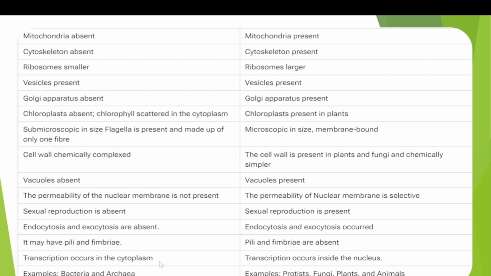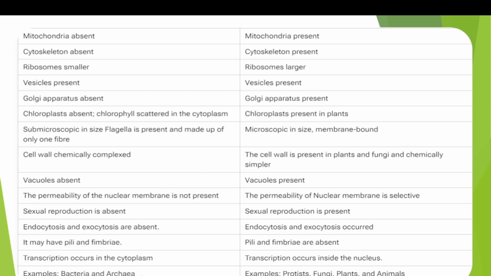The extraordinary feature of prokaryotes is that both transcription and translation occur in the cytosol because there is no nucleus, and they occur simultaneously. In eukaryotes, transcription occurs in the nucleus, and the RNA enters the cytoplasm through nuclear pores, where translation takes place. So there is a spatial and temporal difference between transcription and translation in eukaryotes.